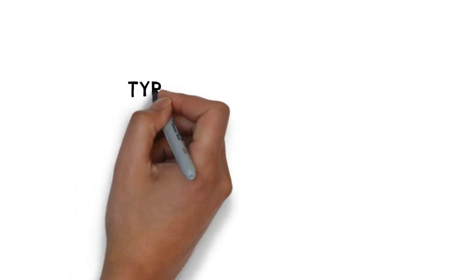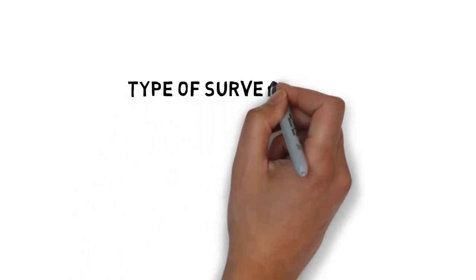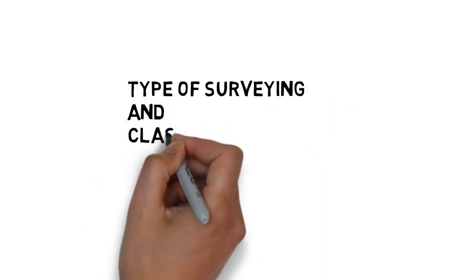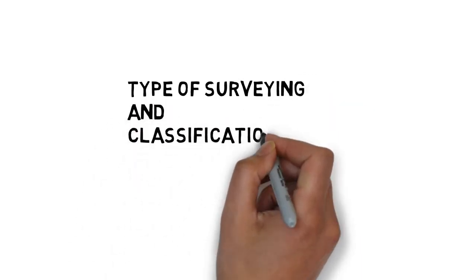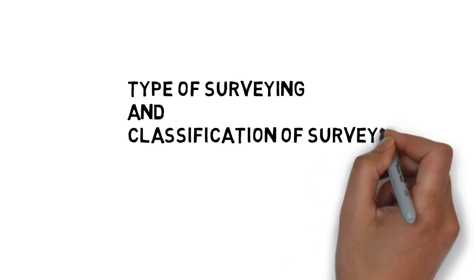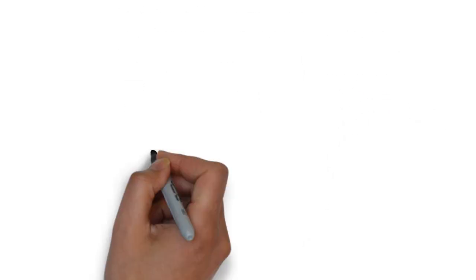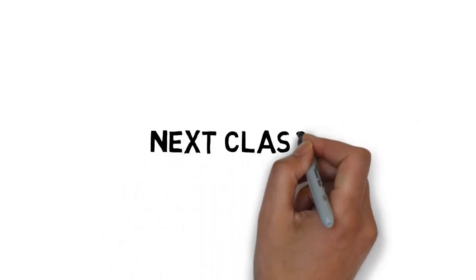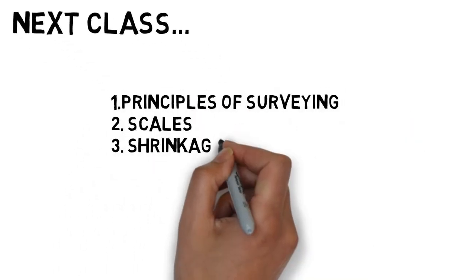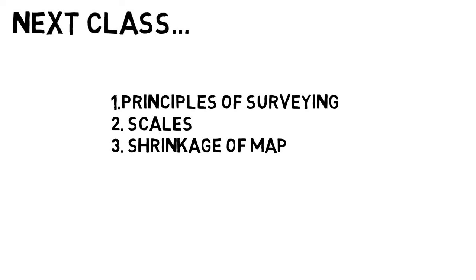I hope you understood today's topic that I covered, that is types of surveying and classification of surveying. For the next class, I am going to explain principles of surveying, scales, and shrinkage of maps.